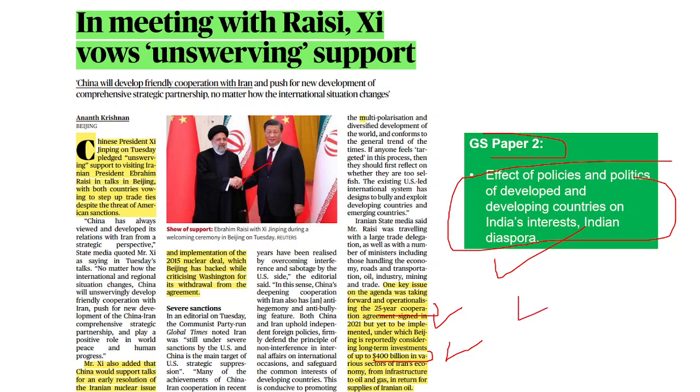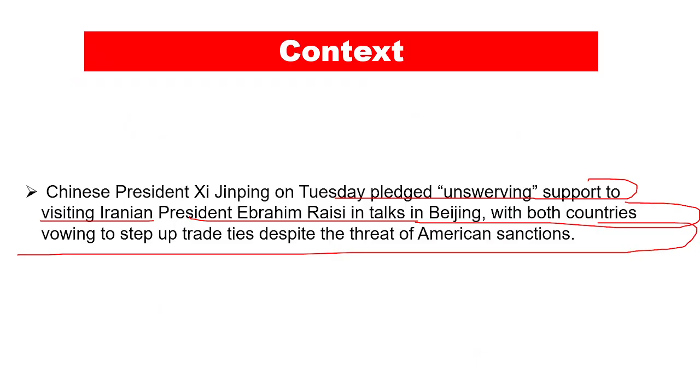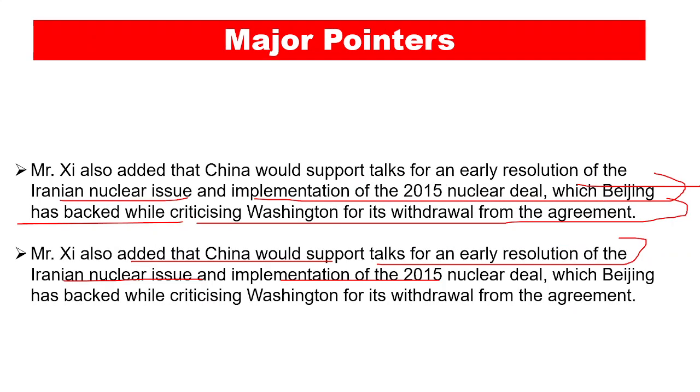Now, China is going forward with the relations with the Iran. It is very, very clear. Now, what kind of geopolitical concerns it will raise, we will understand in the future, right? We do not know what kind of geopolitical concerns are going to be there. So this is it regarding this particular newspaper article, and this is it for the day.